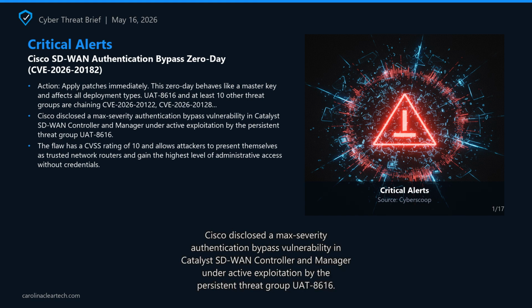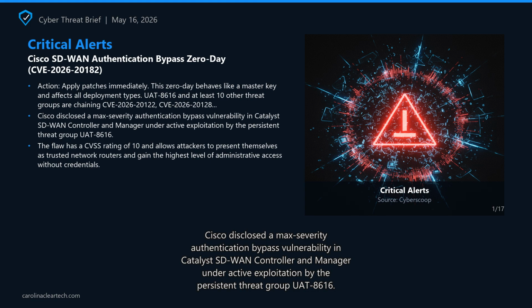Rapid7 discovered and reported the vulnerability on March 9, and Cisco confirmed limited exploitation earlier this month. UAT 8616 has exploited at least 3 separate 0 days in Cisco's network edge software for multiple years before discovery.